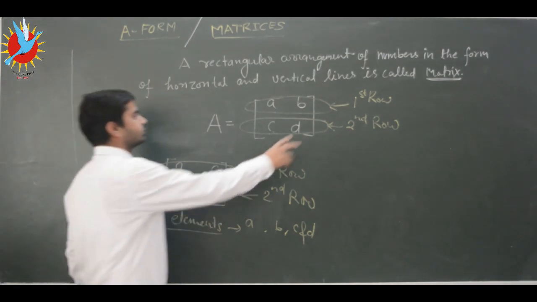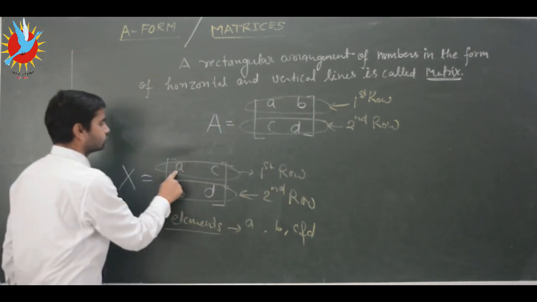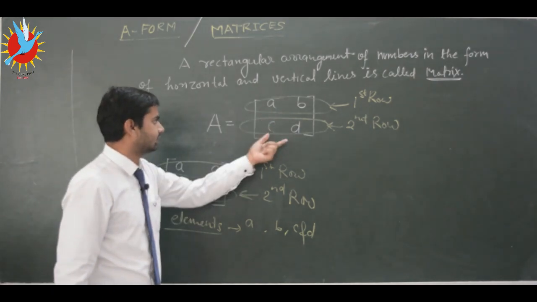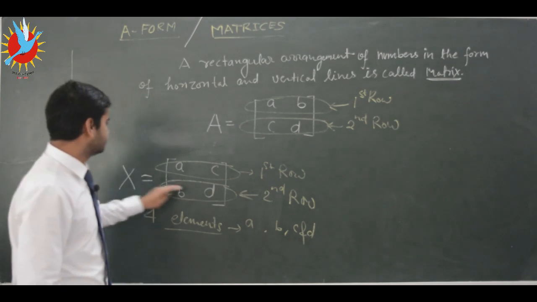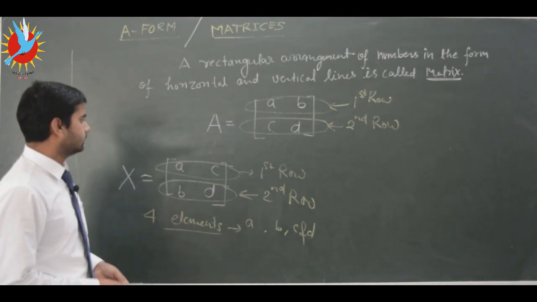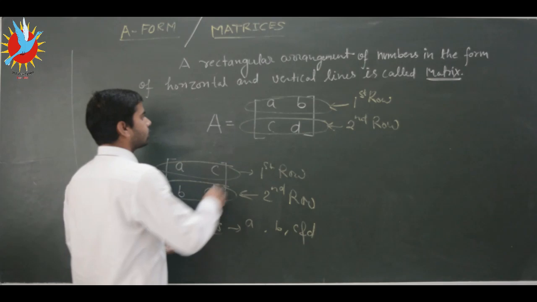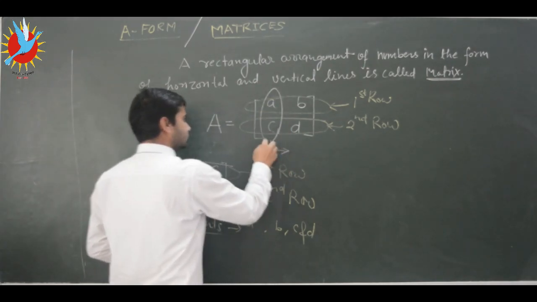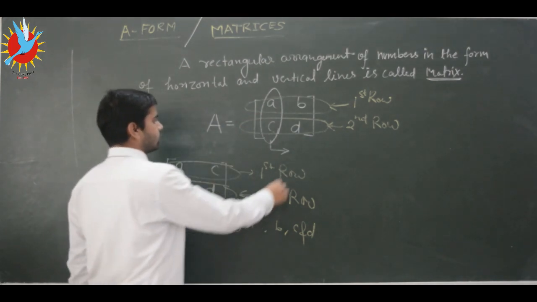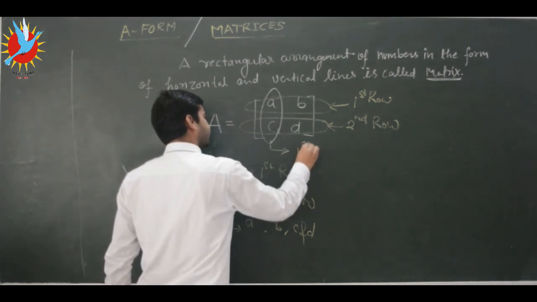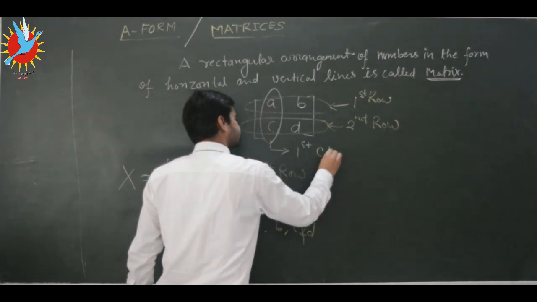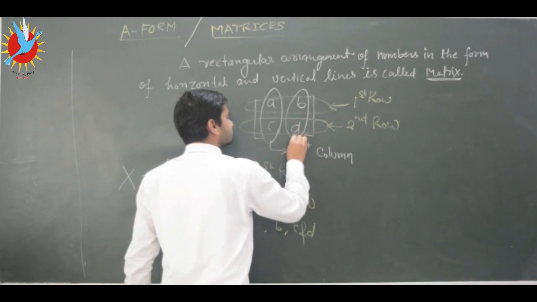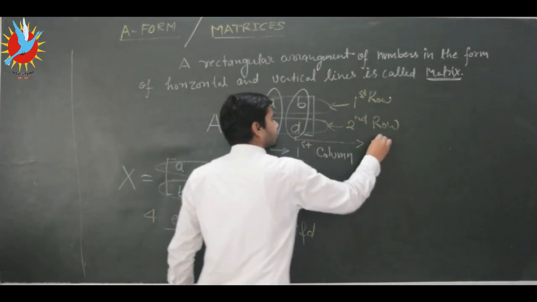Here we have first row as a b, here we have first row as a c. So by this, the first row is not the same and the second row is also not the same, so these two matrices are not equal. Okay, here this is a vertical line, so we will call it a column. So this is the first column, and this vertical line is called the second column.